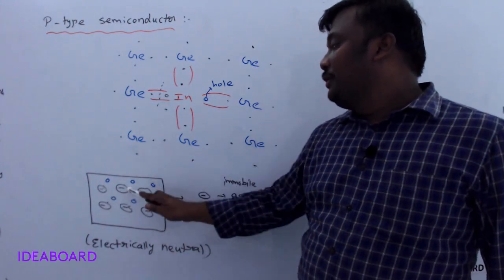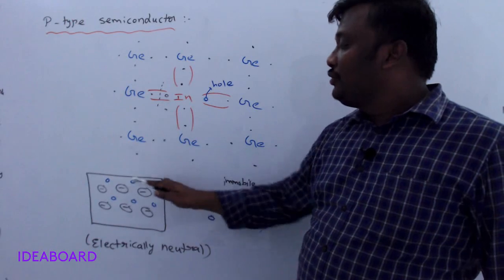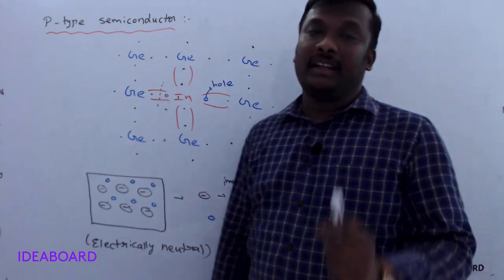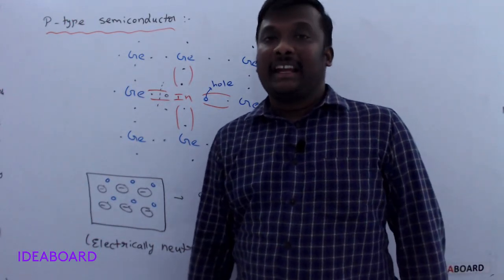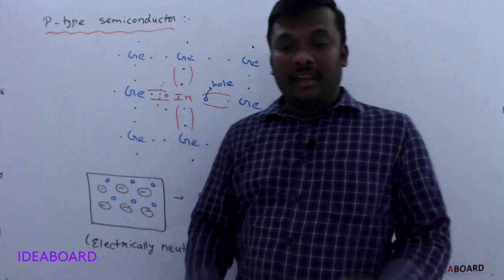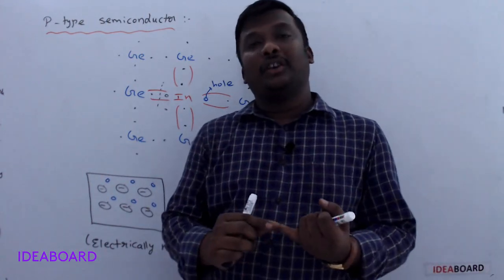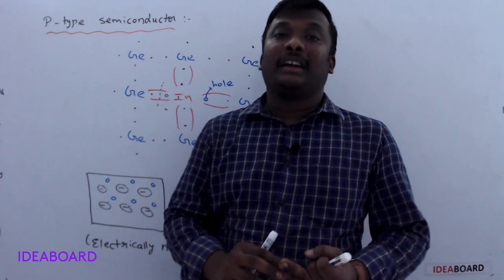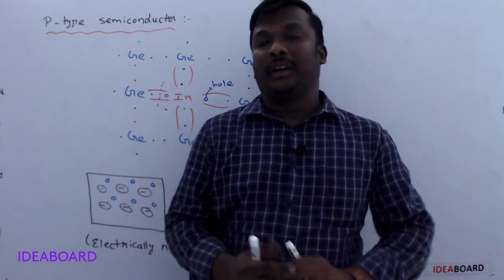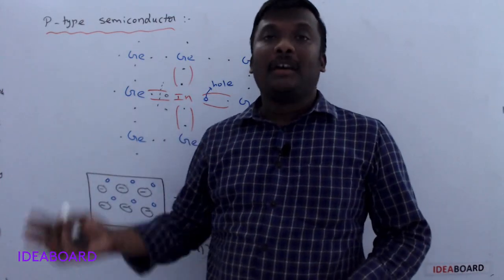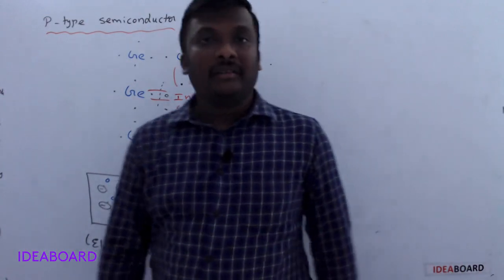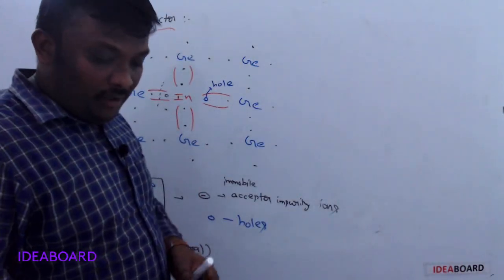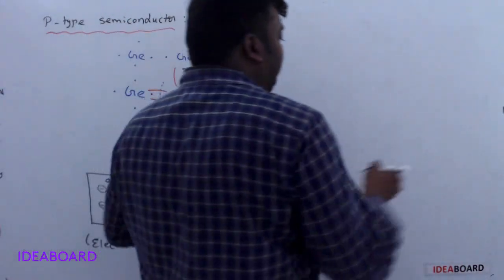So the negative charge on the impurity atoms is balanced by the positive charge on the holes. That's why it is always electrically neutral. Intrinsic semiconductor is electrically neutral, extrinsic semiconductor is also electrically neutral, whether it is p-type or n-type. Clear? Now let us see about band theory.